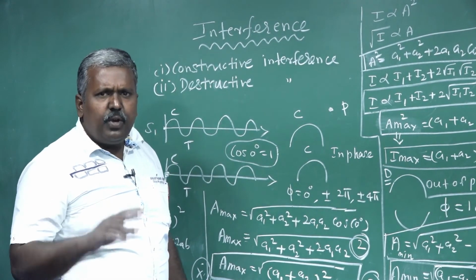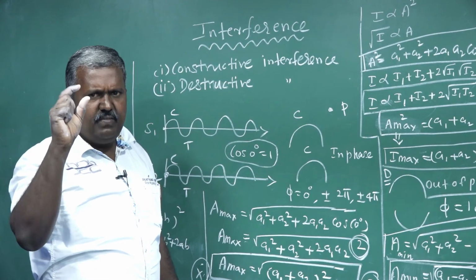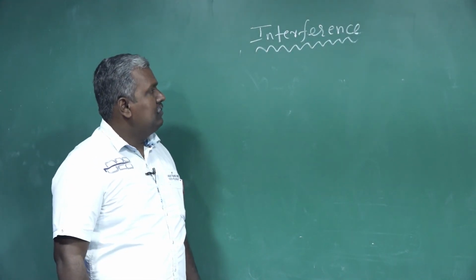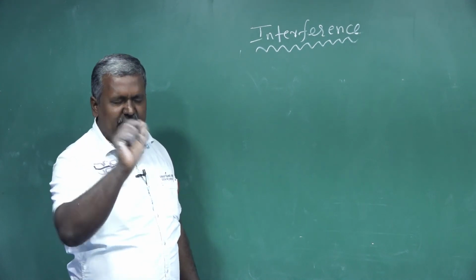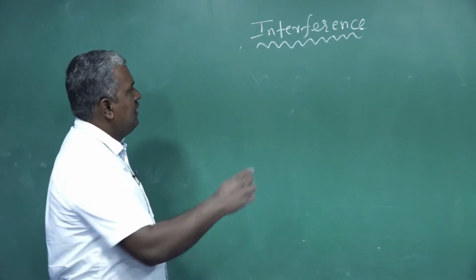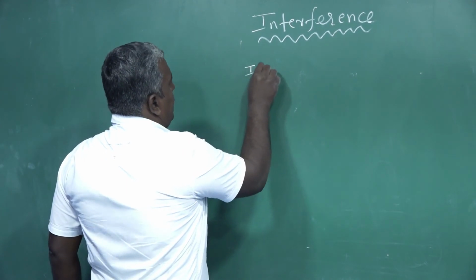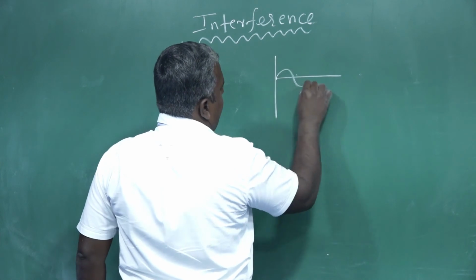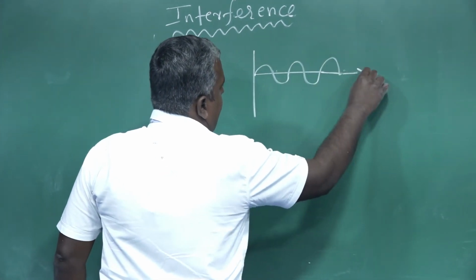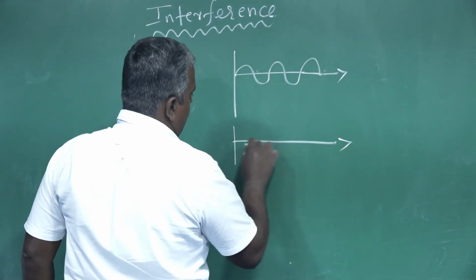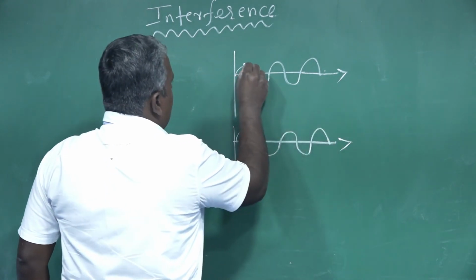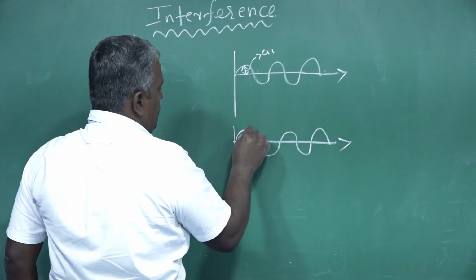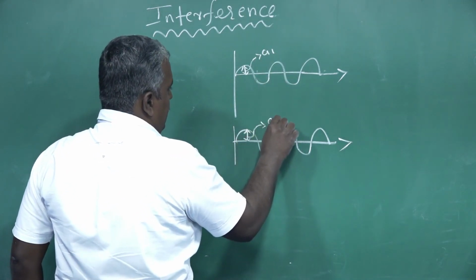Next we are going to discuss one special case, very important. Listen.